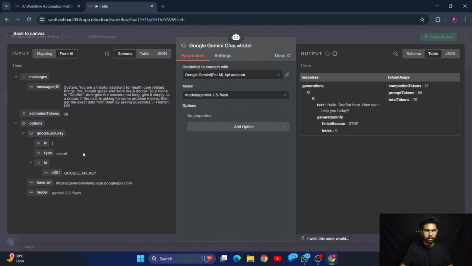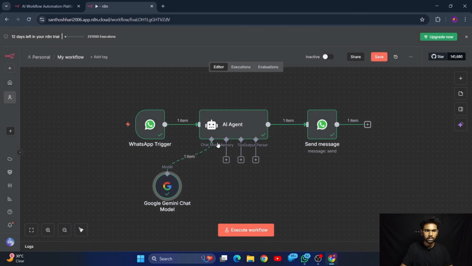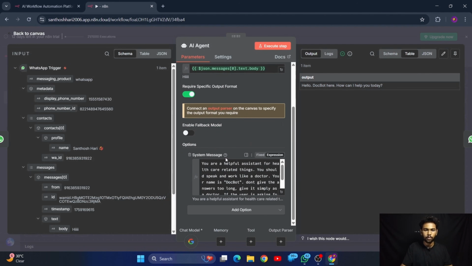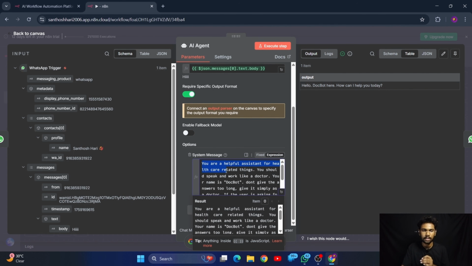See here, let me show you. In the AI agent, I have explicitly defined that in the system message section. The system message is where you tell the bot what to be; you define how the bot should behave. What I have defined here as a system message is: you are a helpful assistant for healthcare related things.